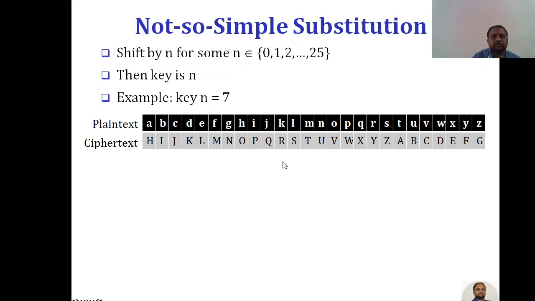Now you can see this here, it is not so hard, simple substitution. Now we are going to study some details about this simple substitution. In general we can create an algorithm for this: shift by n, for some n belonging to the letters 0 to 25. That key value may be anything between 0 to 25. Then the key is n. For example, if key n equals 7, then we shift each letter by 7 letters ahead.